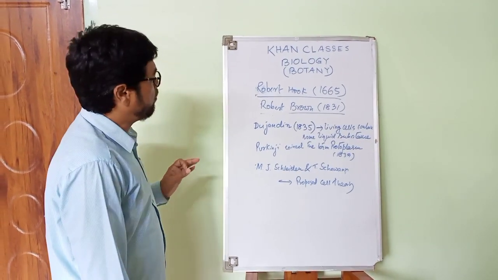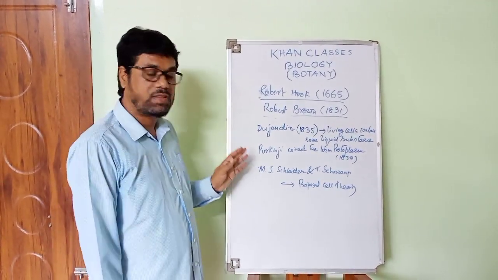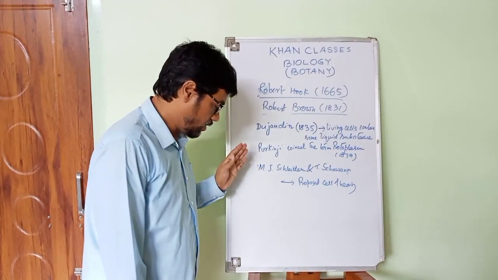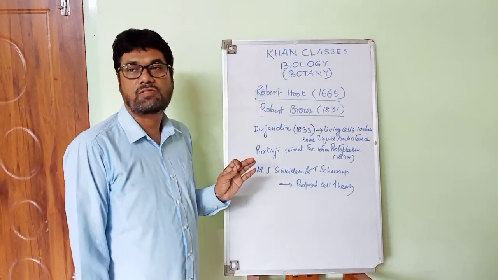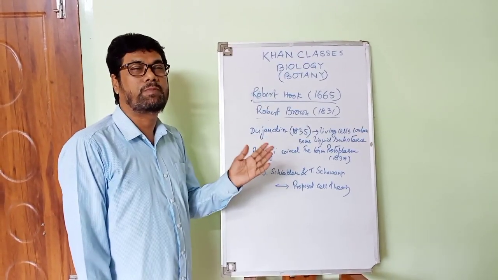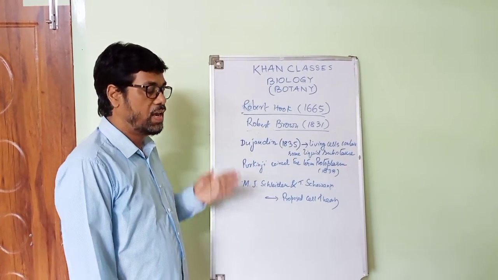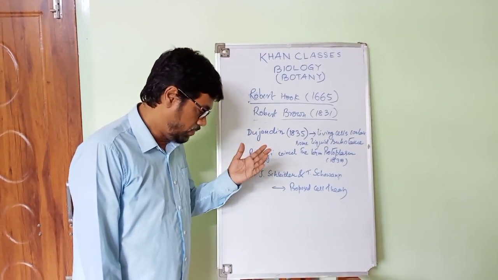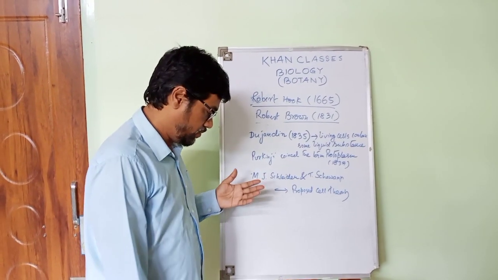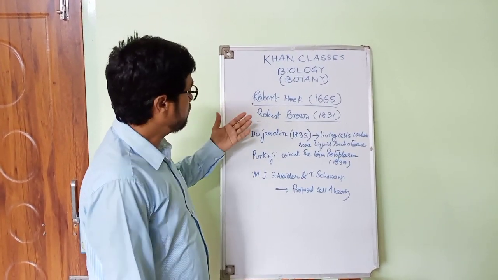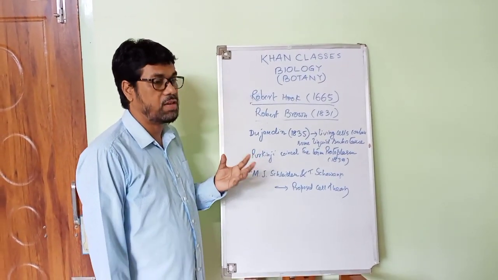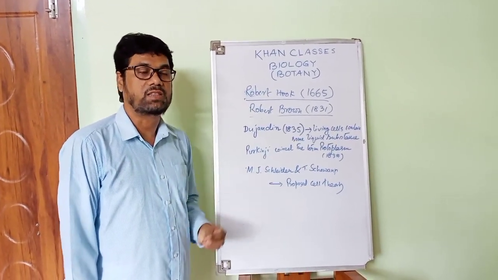Number two, cells are the functional unit of life. And number three, every cell originates from a pre-existing cell. These are the three important aspects of the cell theory.